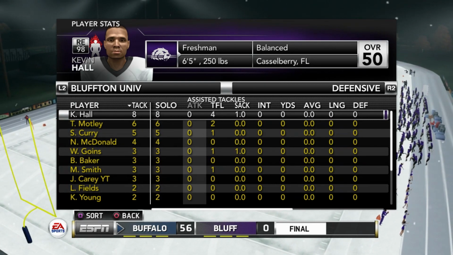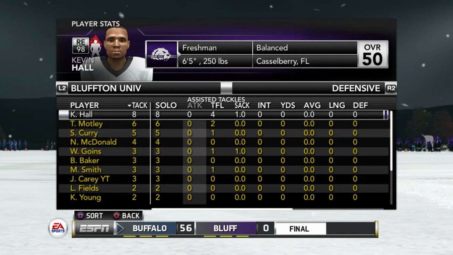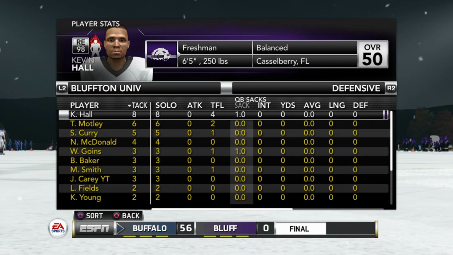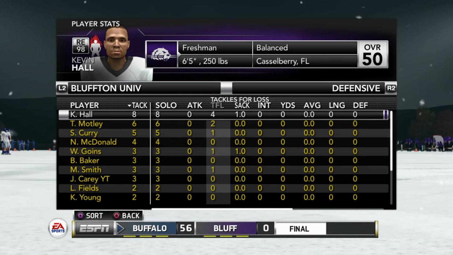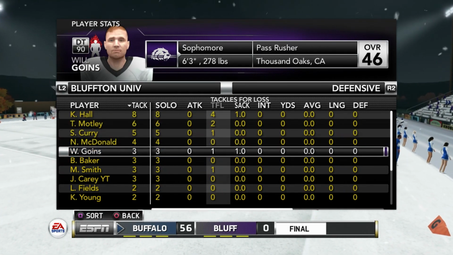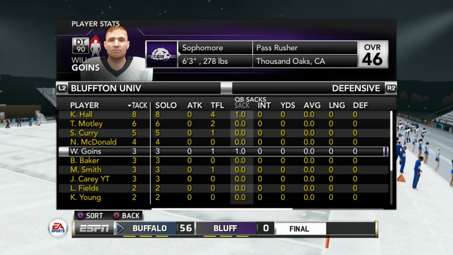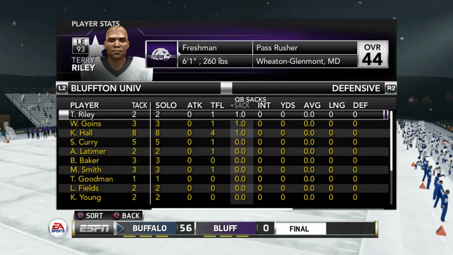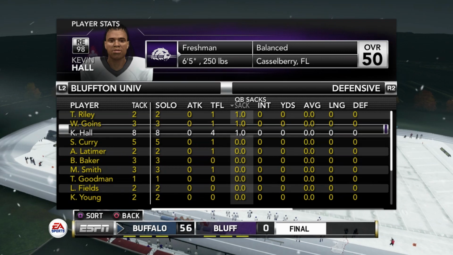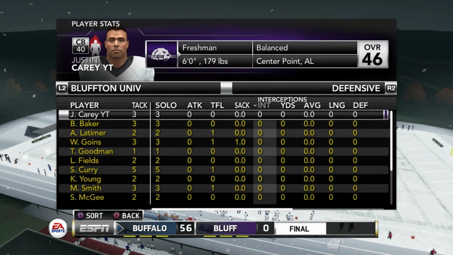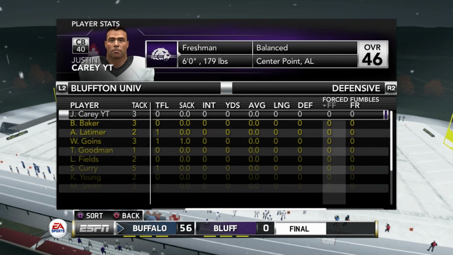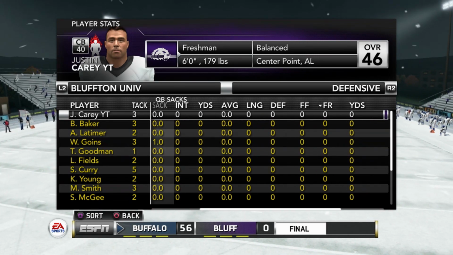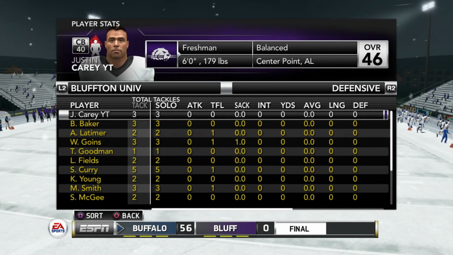And then defensively, one person that did stand out quite a bit was Kevin Hall, who had 8 tackles, 4 TFLs, and also had a sack. So Kevin Hall had himself a real good game out there on the football field. Same thing to a degree with Will Goings, who had 3 tackles, a TFL, and that TFL also happened to be a sack. And that wasn't the only sack that we got either, as Terry Riley got a sack as well. So we got to the quarterback multiple times today. I don't think we forced any turnovers out there, unless we did something in that second half when we had our backups in, but that doesn't seem to be the case. Just have a long way to go moving forward, man, to build this program up.